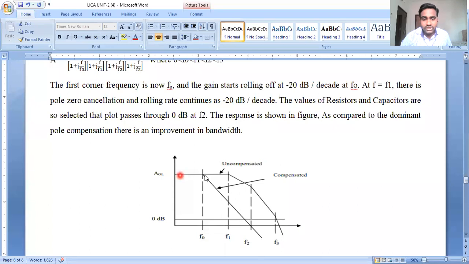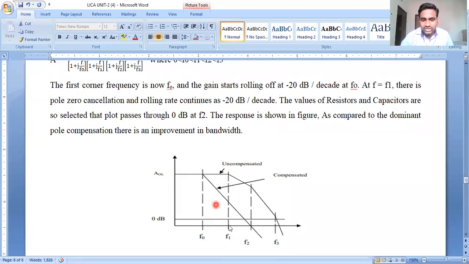what we did means there is an occurrence of a new corner frequency F0. There is a frequency compensation, and the characteristic has a slope structure, which is constant. The previous problem we got was a narrow bandwidth, very limited.